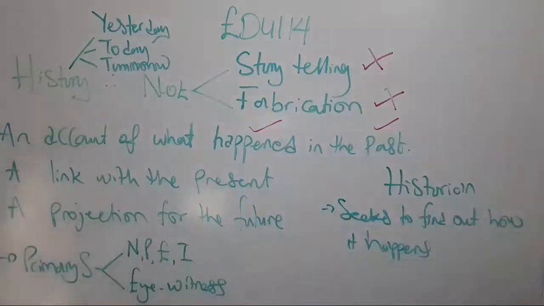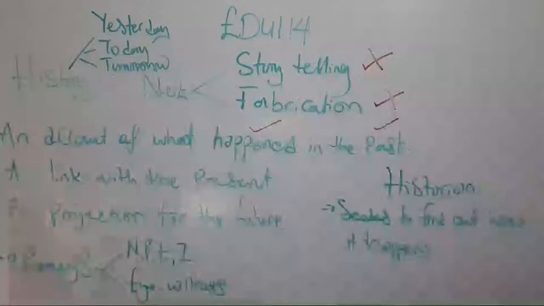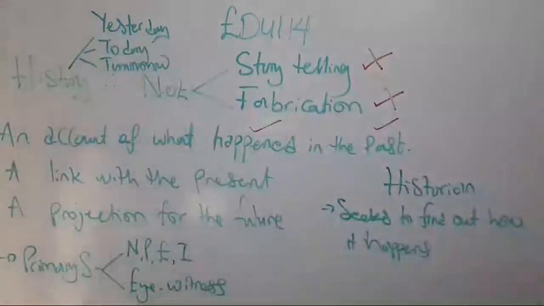This is more like gathering information and collecting intel from individuals who happen to have experience or information, who happen to be eyewitnesses to a particular incident in the past.